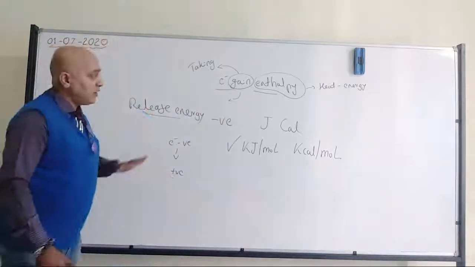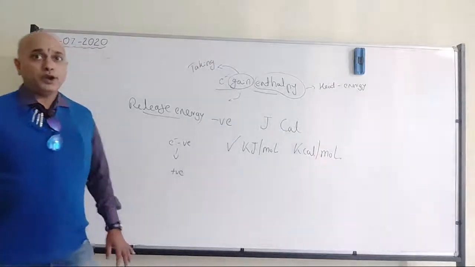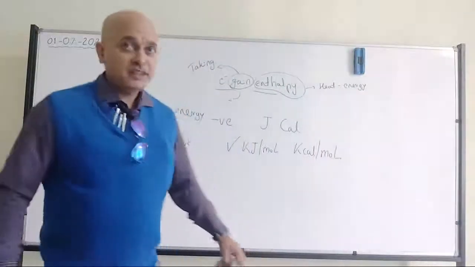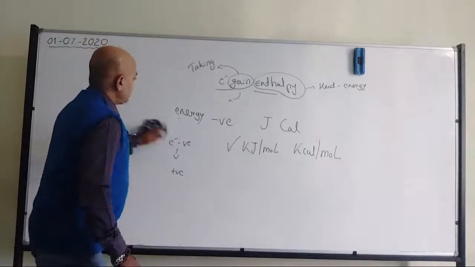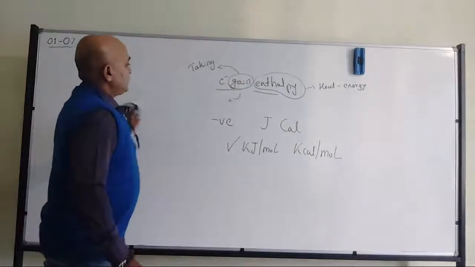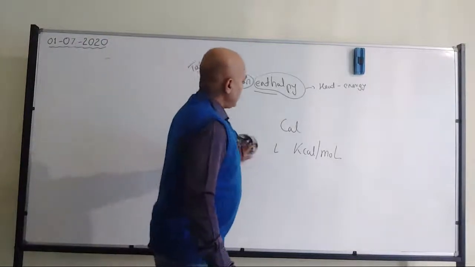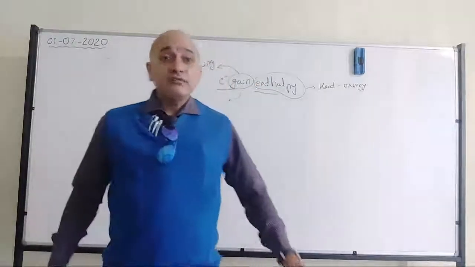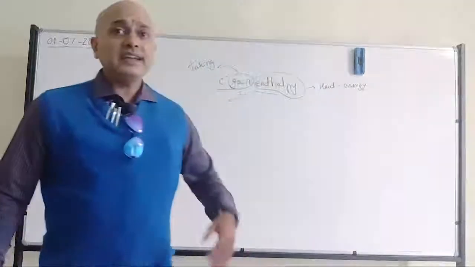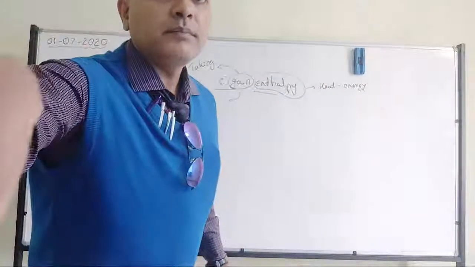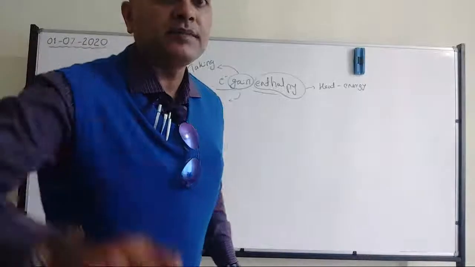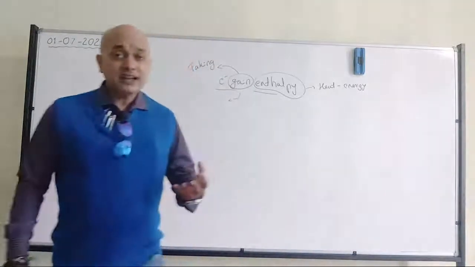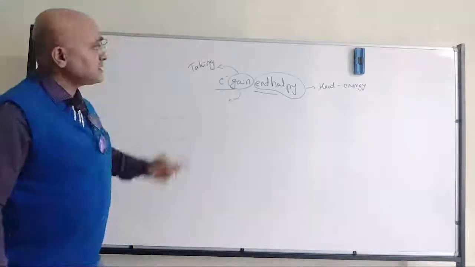Okay? Now I will come to the periodic table. Electron gain enthalpy, all of us have understood the definition. Now we will come to the periodic table. Can you tell me how these elements are arranged based on electron gain enthalpy? Which element will have higher electron gain enthalpy in the periodic table? Can any one of you tell me how elements are arranged in the periodic table based on electron gain enthalpy?